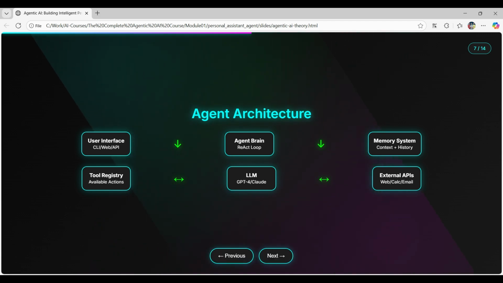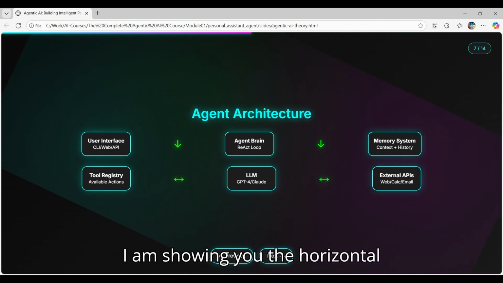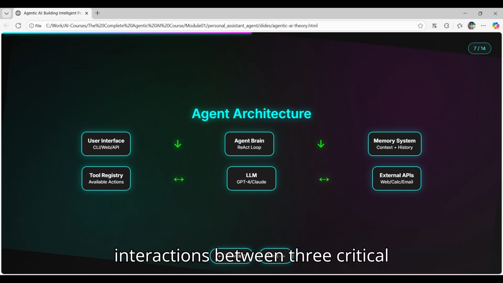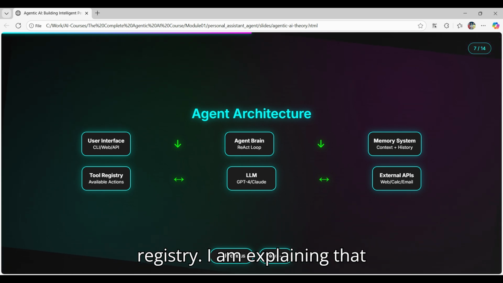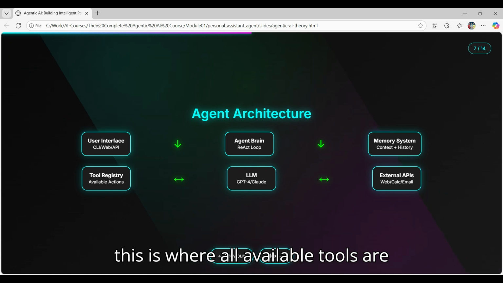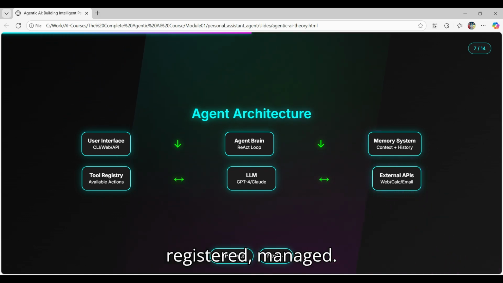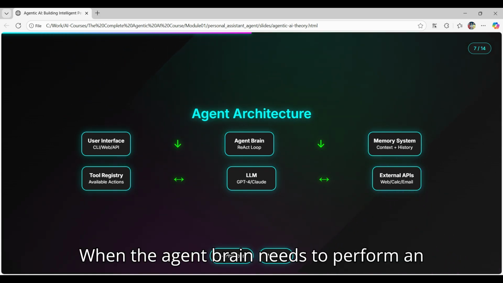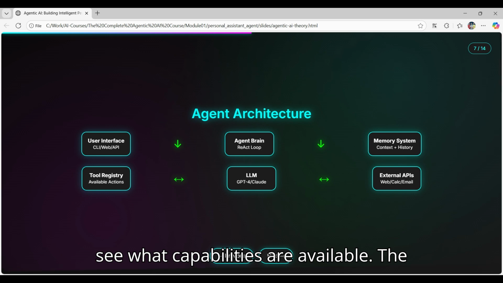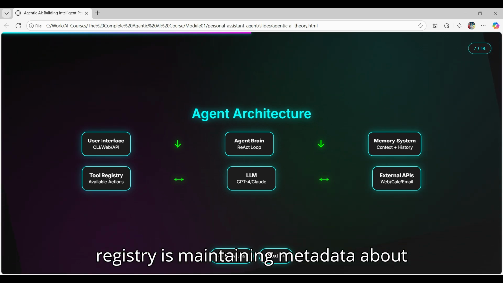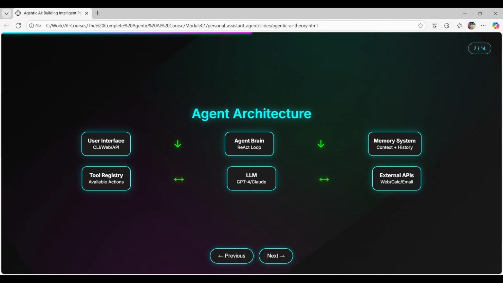I am showing you the horizontal interactions between three critical components that work together during the reasoning process. First, the tool registry. I am explaining that this is where all available tools are registered and managed. When the agent brain needs to perform an action, it consults the tool registry to see what capabilities are available. The registry is maintaining metadata about each tool, including their schemas, descriptions, and current availability status.